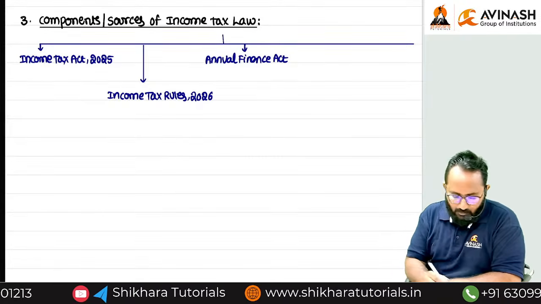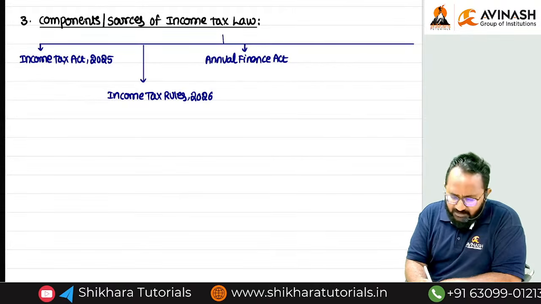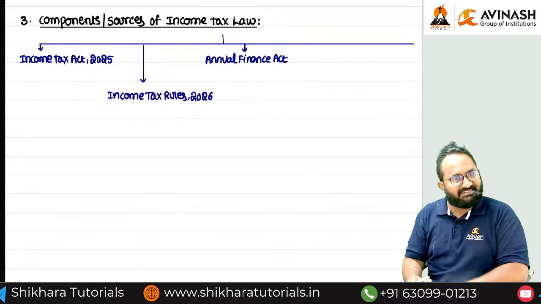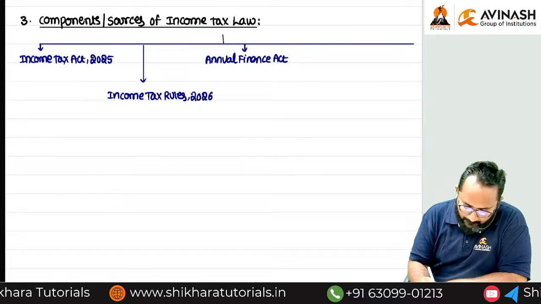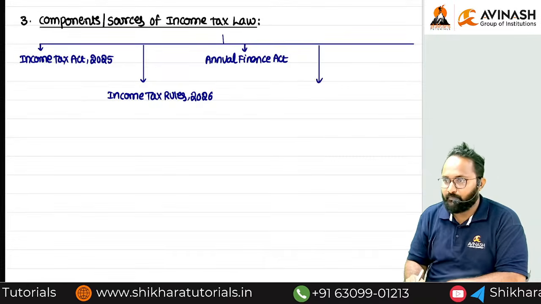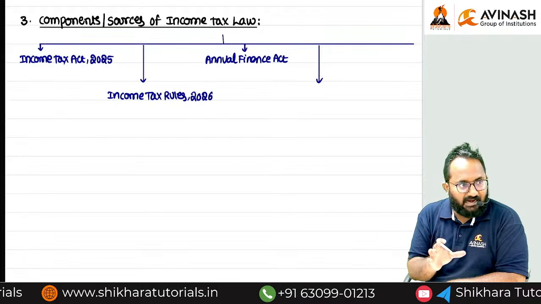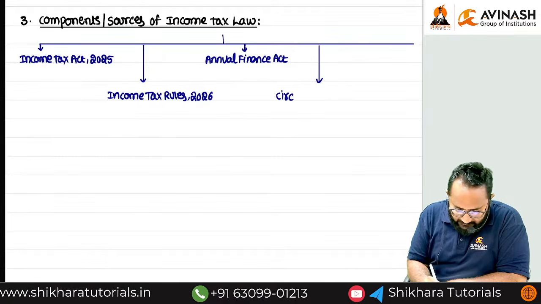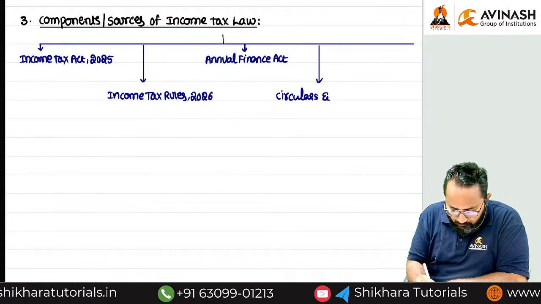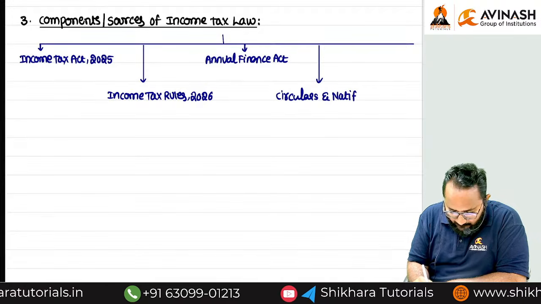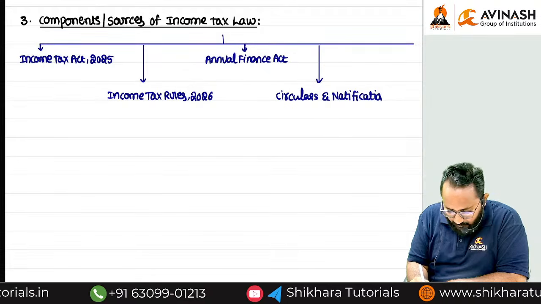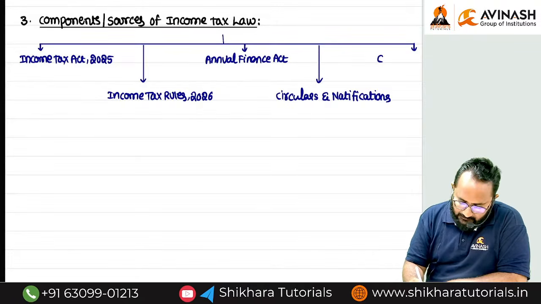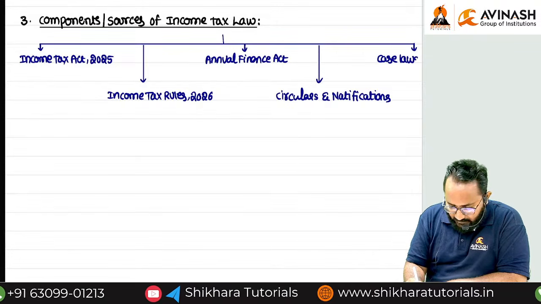Okay, then next components. I will tell you more details regarding every point. Just now we are making it as a list. Okay, next one. Circulars and notifications also, one more component. I will tell you in detail. Just write it down. Circulars and notifications. Next one? Case laws. What is that? Case laws.